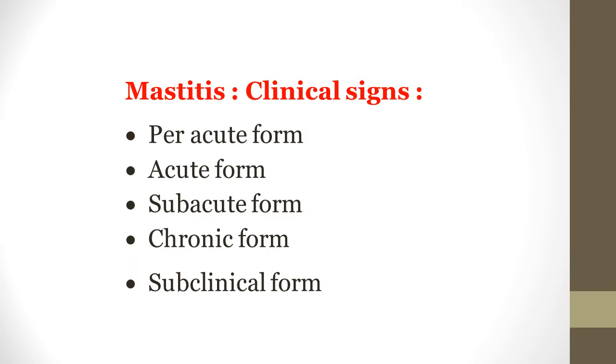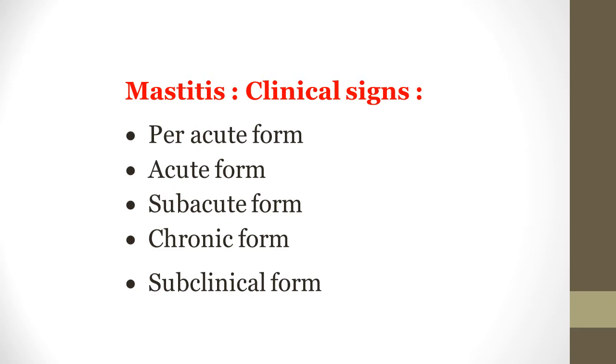Depending upon the severity of the mastitis, the change in the milk, and the changes in the other tissue, mastitis is classified as follows. Very severe form, peracute form. Less severe but it is severe, acute form.